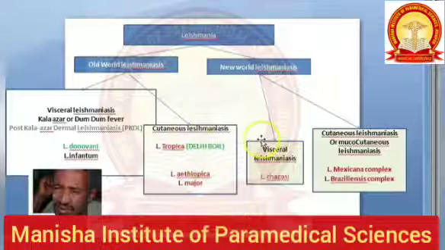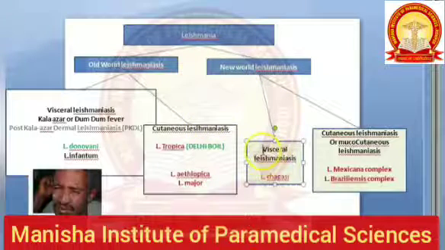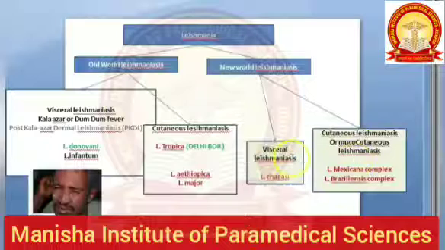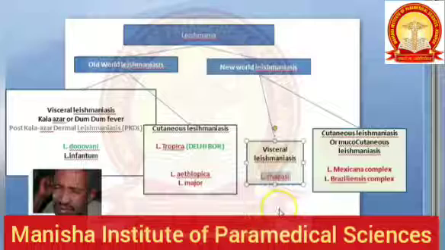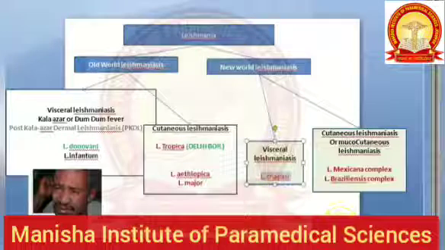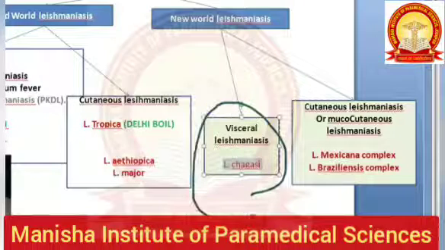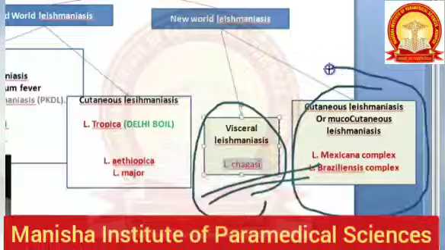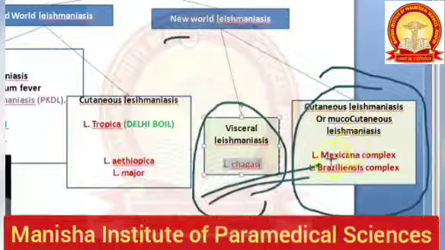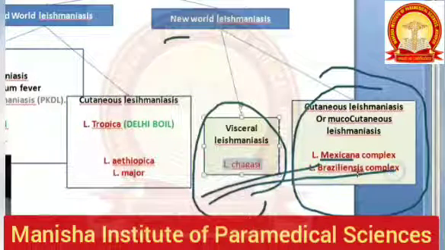Okay. Now, New World leishmaniasis is again visceral and cutaneous. For visceral, you have Leishmania chagasi, which causes visceral leishmaniasis. Guys, pay attention here. So visceral leishmaniasis in the New World is caused by Leishmania chagasi, and the cutaneous leishmaniasis in the New World is caused by Leishmania mexicana, Leishmania braziliensis, all this.